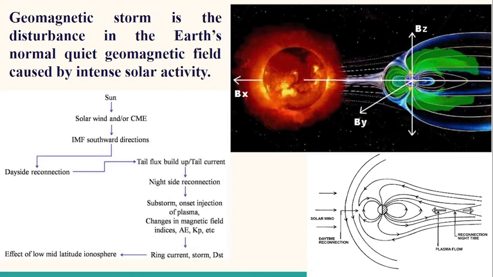So this sign in the picture represents the geomagnetic storm and Earth atmosphere relation.